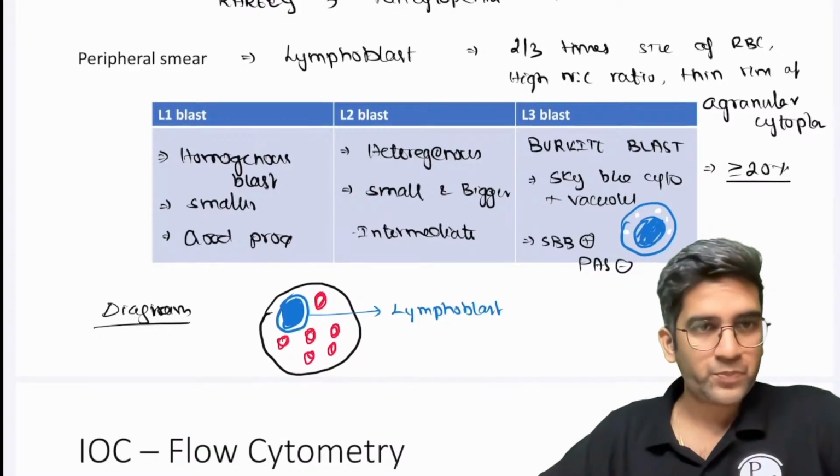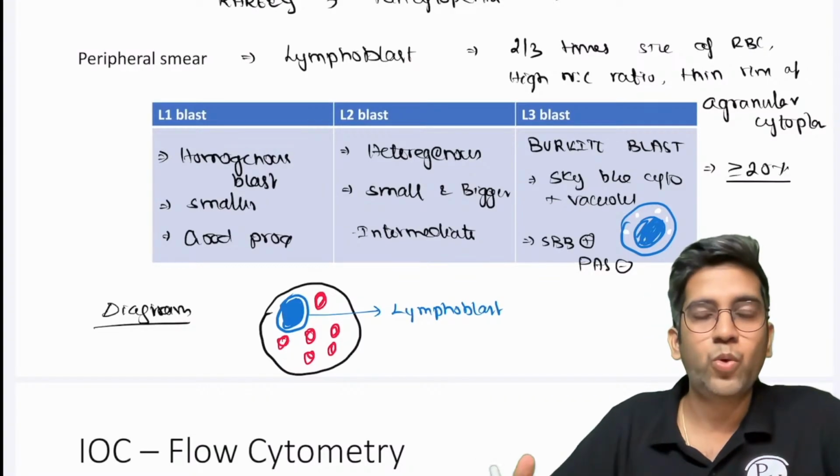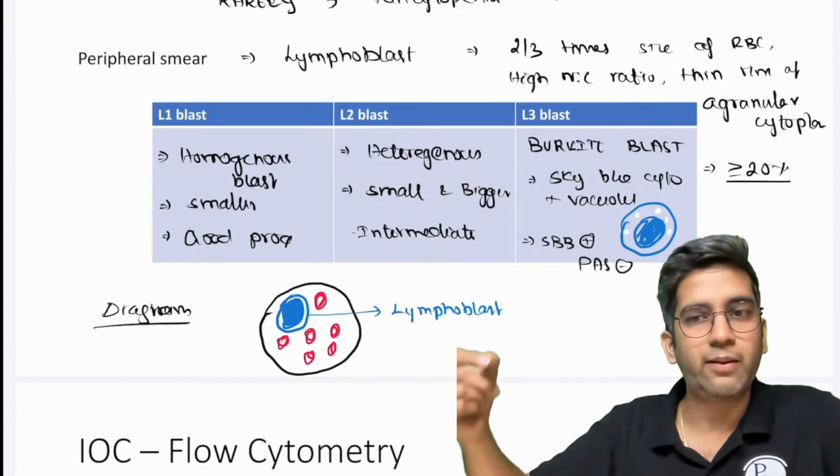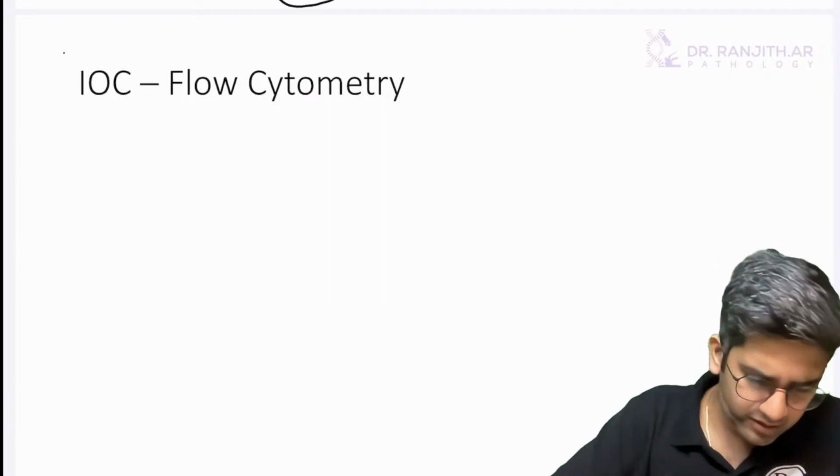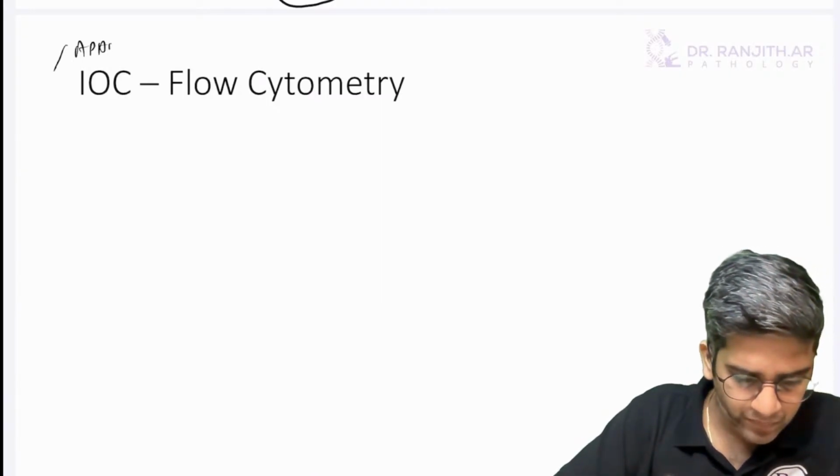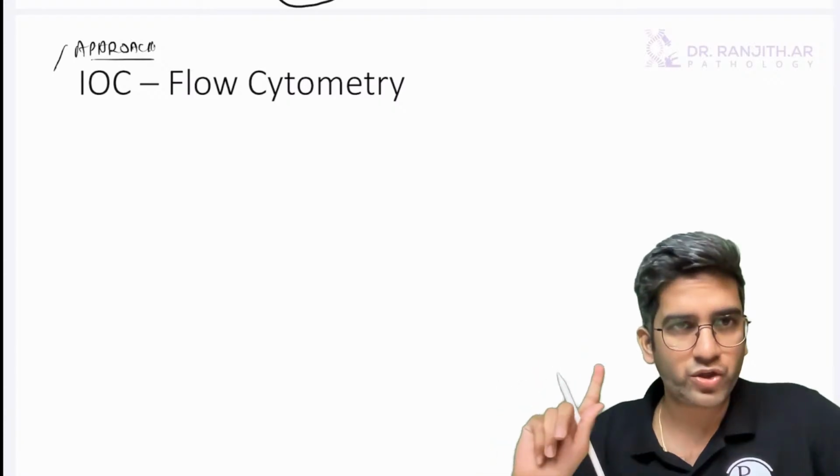Fine. Okay. Now let's go to investigation. How will I proceed and approach a case of leukemia, right? We can write it as an approach to leukemia as a heading, but what I want you to remember is always investigation of choice is flow cytometry.